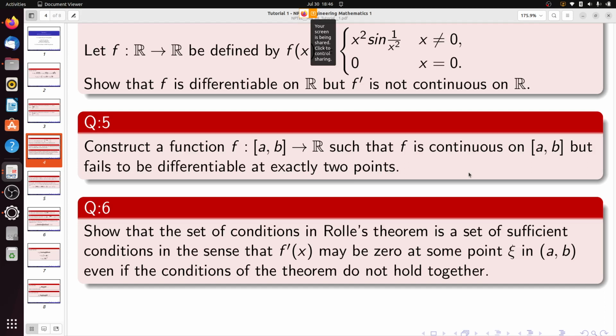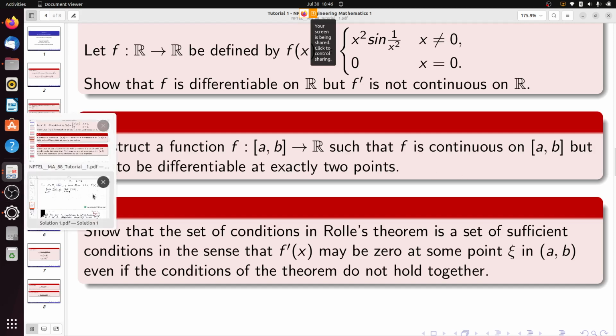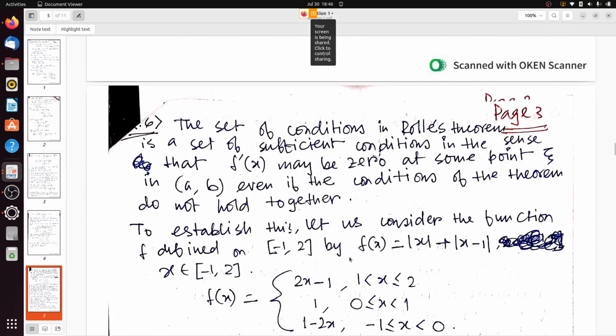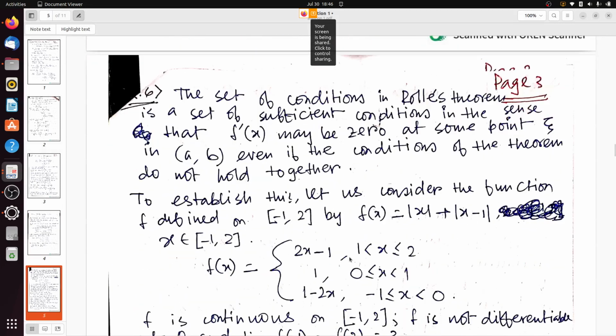So what we will do, we will try to construct a function f such that the conditions of Rolle's theorem do not hold together, but still we will get one xi such that f prime xi is equal to 0.